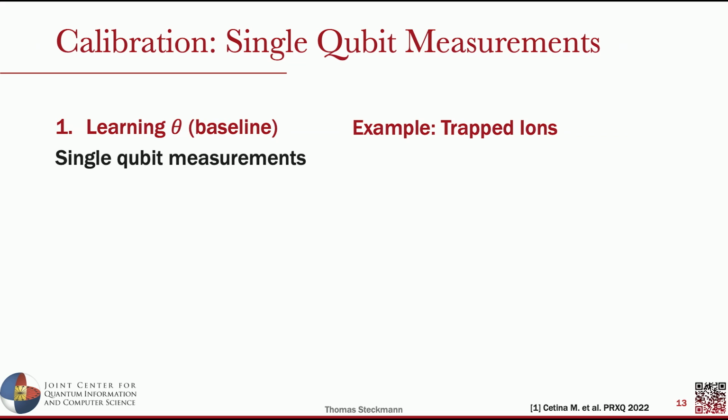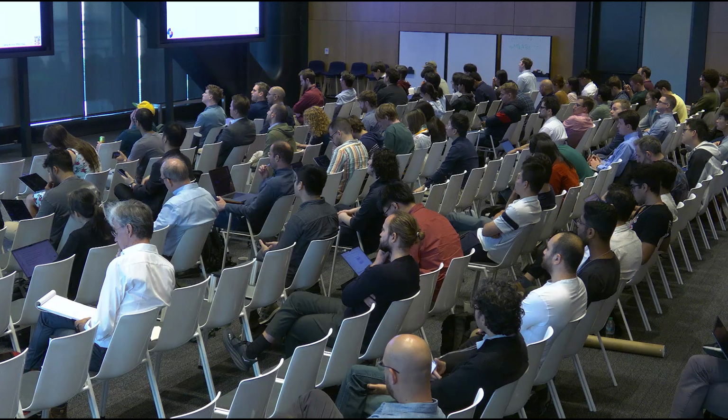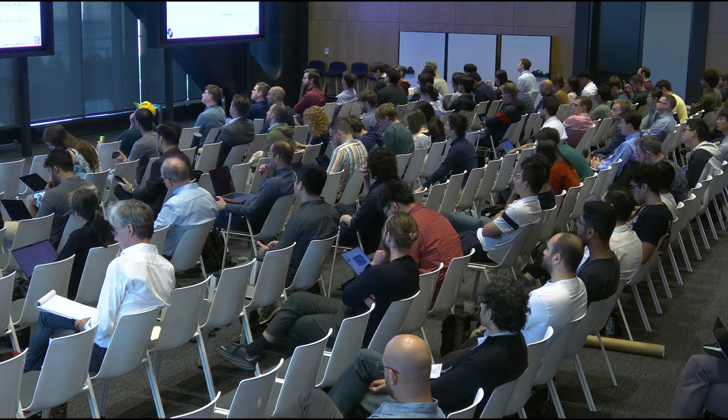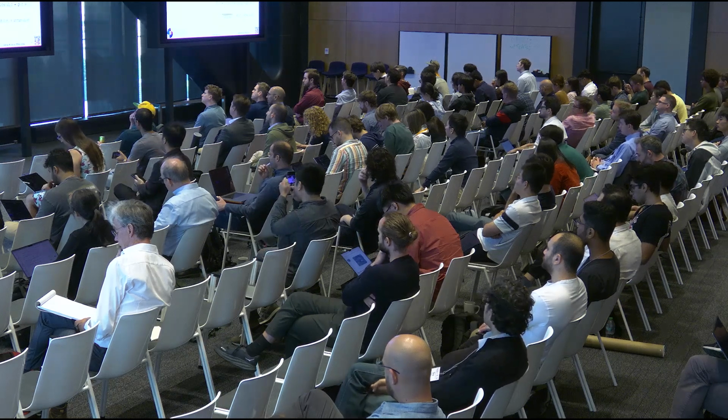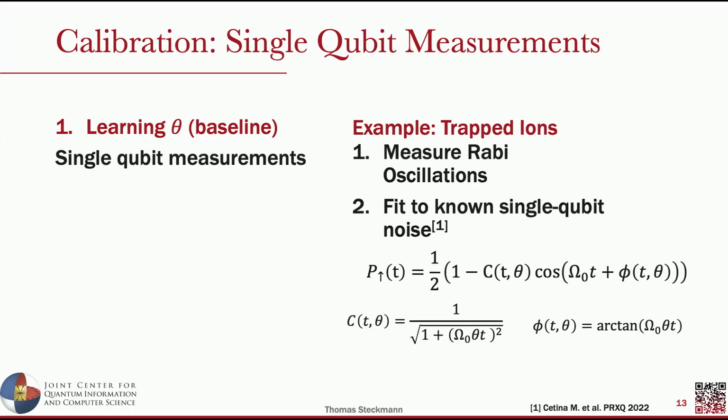Turns out that we can turn to the work that the trapped ion experimentalists have done, especially work by Marco Cetina et al. at Duke, which well characterizes this type of noise under single qubit oscillations. So what we'll have to do first is to learn this value of theta for an experimental regime. We can do this relatively straightforwardly by measuring single qubit Rabi oscillations and fitting them to the known function for single qubit oscillations, which is this complicated equation here.